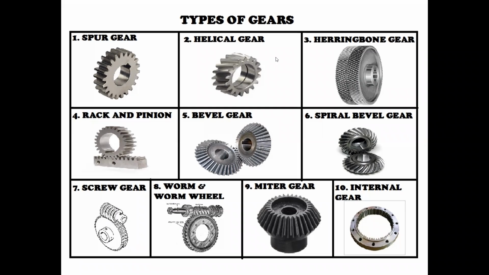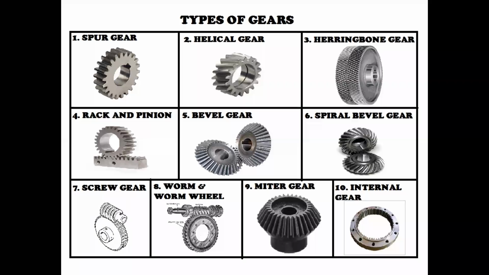So spur gear, helical gear, herringbone gears, rack and pinion, bevel gears, skew bevel gear, spiral gears and internal gears. Now we are discussing internal gearing, external gearing, and rack and pinion. External gearing means how we arrange the type of meshing. Observe figure number 5: two gear wheels transmit motion from one to another. One wheel acts as the driving member and the other as the driven member, and the gear wheels are meshed with one another.